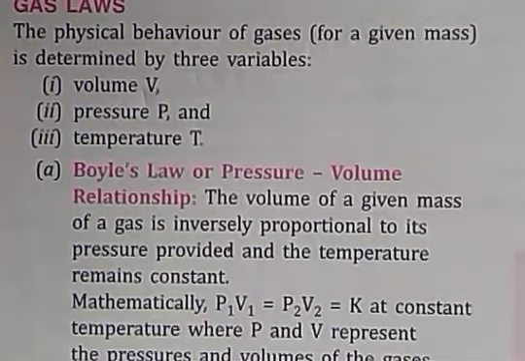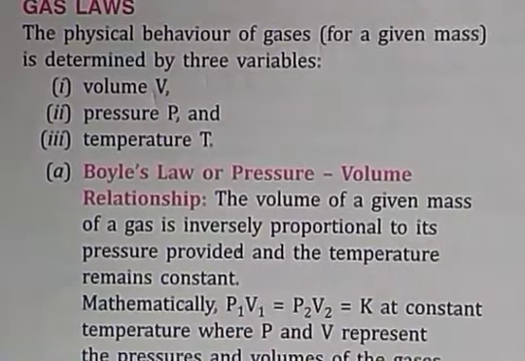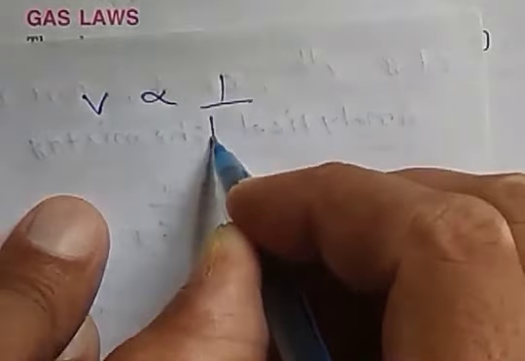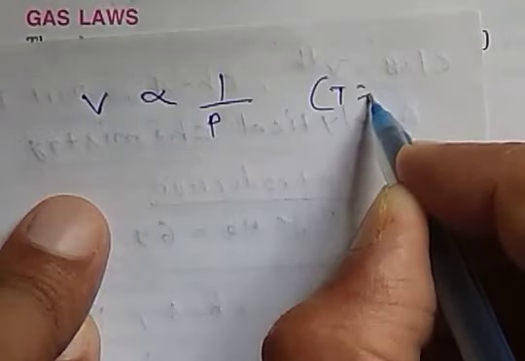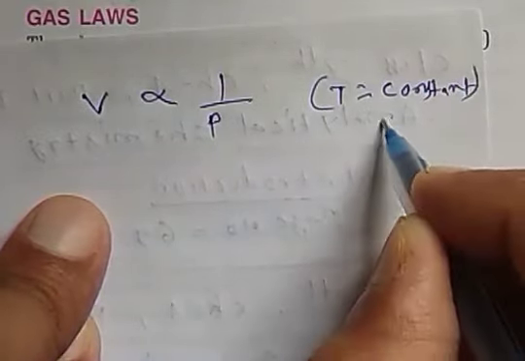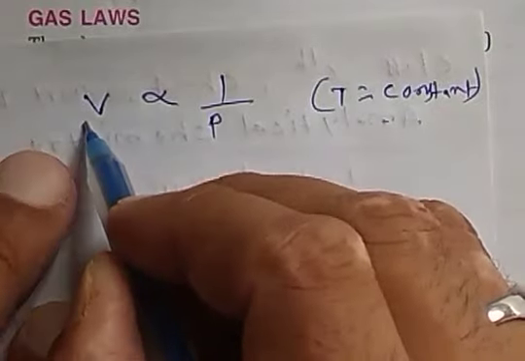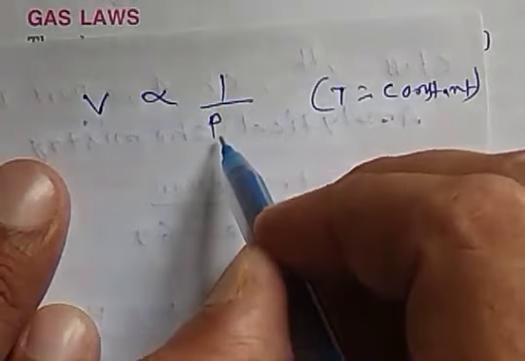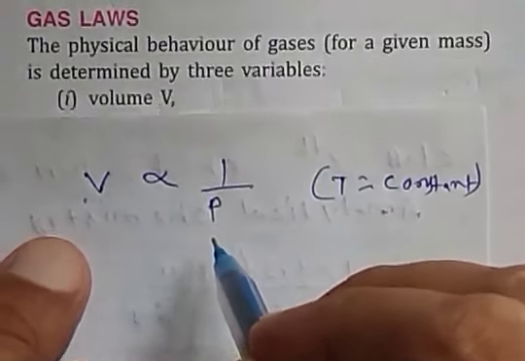It means that if temperature is constant, then the volume of a given mass of a gas is inversely proportional to the pressure of the gas according to Boyle's law.